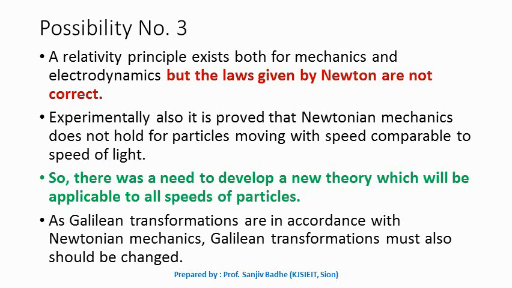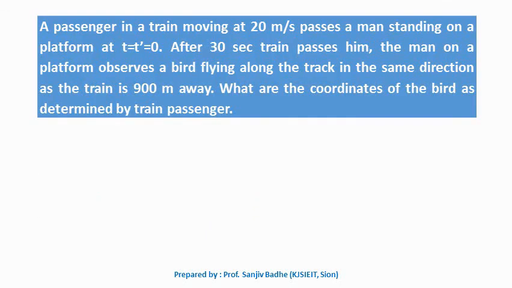Before the end of the lecture, let us try to solve some numericals based on the Galilean transformations. This is the first numerical, in which a passenger in a train which is moving at 20 meters per second passes a man standing on a platform at t equals t prime equals 0. After 30 seconds, the train passes him. The man on the platform observes a bird flying along the track in the same direction as the train, 900 meters away. What are the coordinates of the bird as determined by the train passenger?